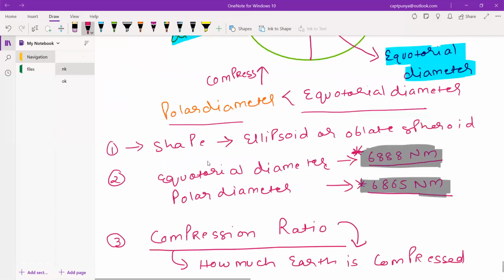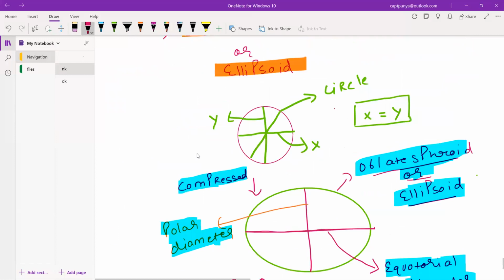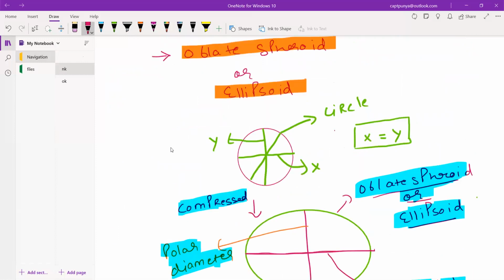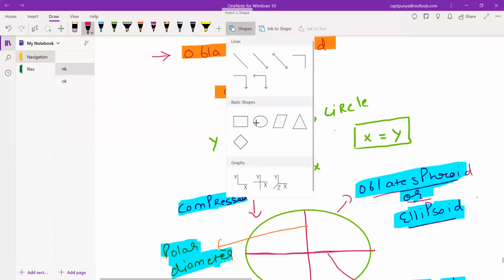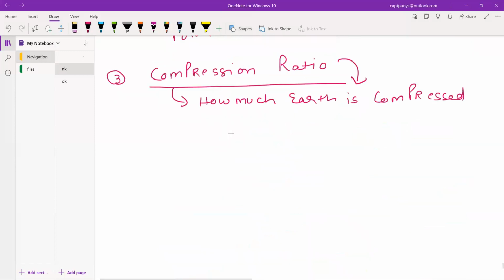Like I have told you, if it would have been a perfect circle, so I'm going to take up a shape again. This is your perfect circle. But if I compress this, it becomes thick in between, and your polar diameter is decreasing and equatorial is increasing.